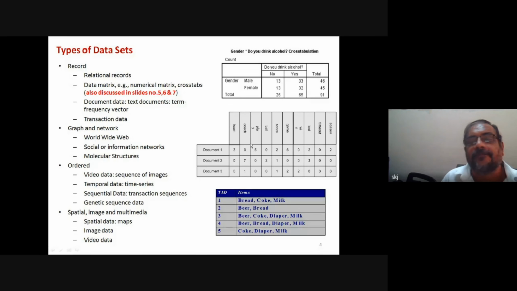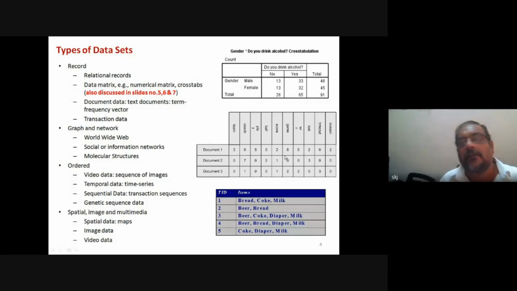Then document data. This is one example. Text data, basically they are documents. Each document has text. So one way of representing documents is shown here. It is document 1, document 2, document 3, and here the words are written: team, coach, play, etc. How many times is the word team appearing in document 1? It is written 3. Similarly, coach. Depending on the frequency of the word, the values have been inserted here.